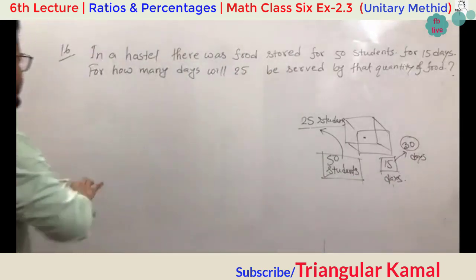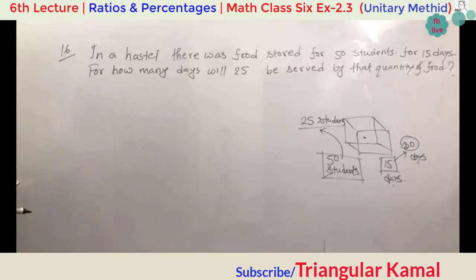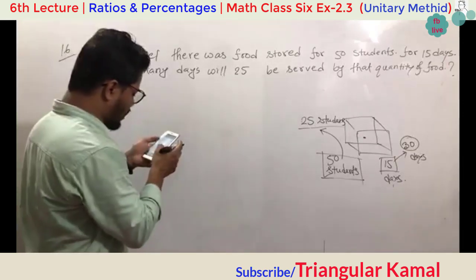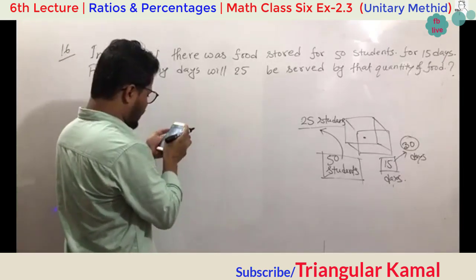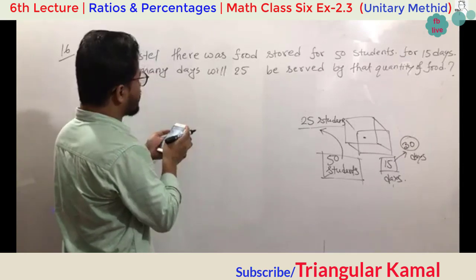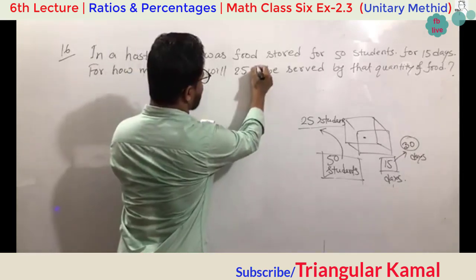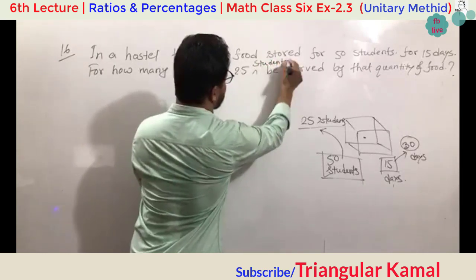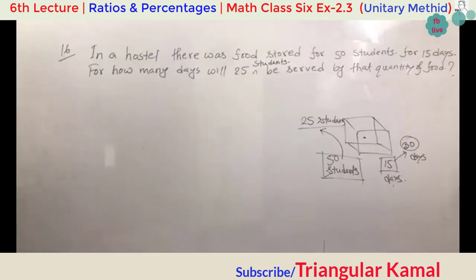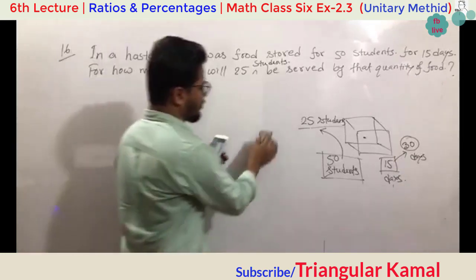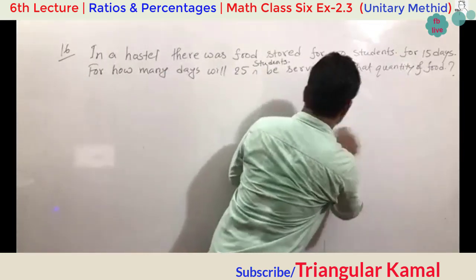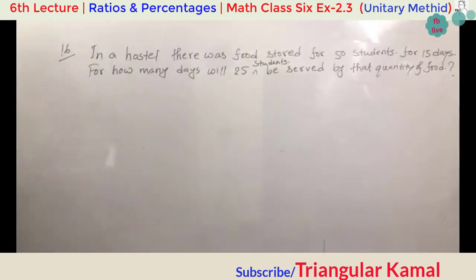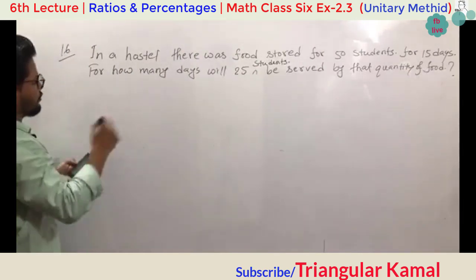So let me explain this one. 15 is to... what will be the days for 25 students? 25 students be served. I think we have missed the word students. Okay. Now start writing the solution. Already most students have done this one.